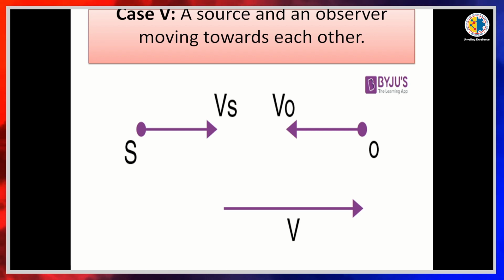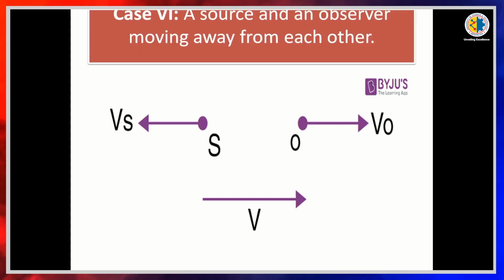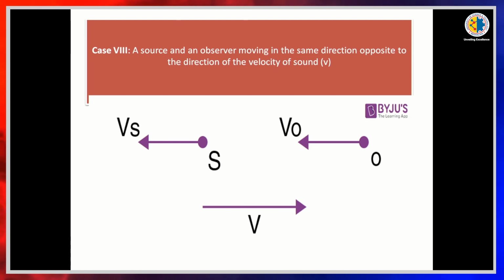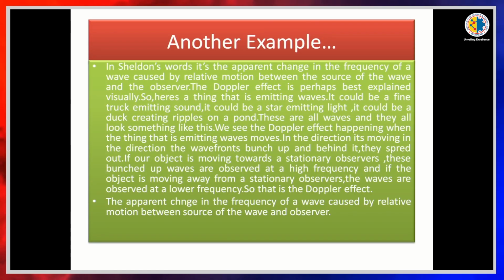Then we need to find the velocity Vs and V naught. This is another case, a source and an observer moving away from each other. So, this is shown by arrow sign. Seventh case, a source and an observer moving in the same direction along the direction of the velocity of the sound. So, S source of the wave and O observer, and they are in the opposite direction. And the last case, a source and an observer moving in the same direction opposite to the direction of the velocity of the sound. Now, we are going to discuss another example.